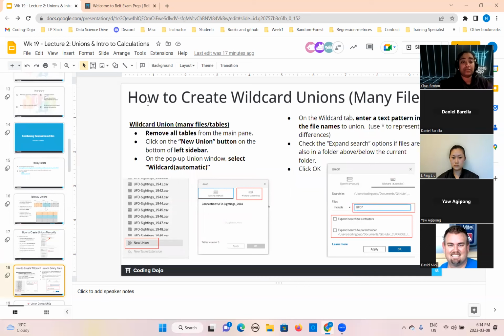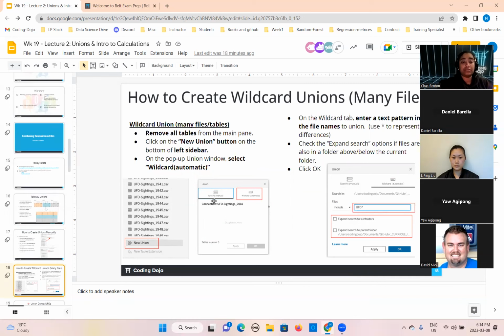Now, if we don't want to do it manually, there is another way. How can you do that? If you look at this picture again, at the bottom, you will find in Tableau the new union button. Okay. When you double click on that, it will pop up this window.